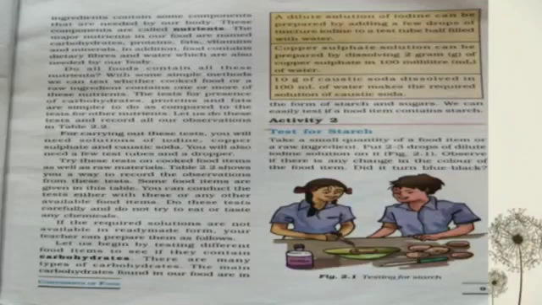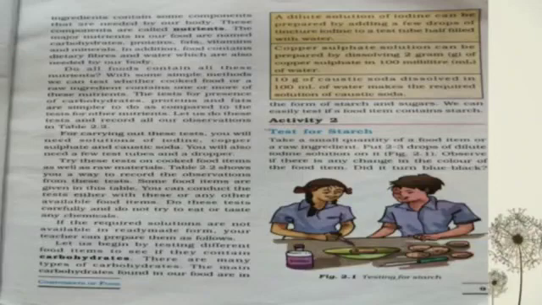First of all, there are many types of carbohydrates. The main carbohydrates found in our food are in the form of starch and sugar. So we can easily test food items for starch. How can we test for starch? It means checking whether starch is present in our food or not.